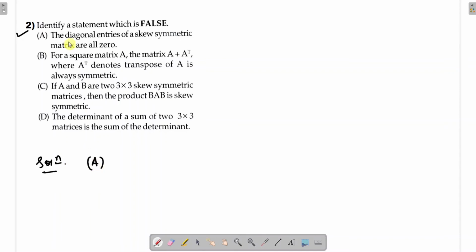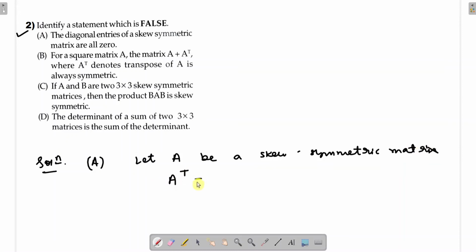A, we have to take one matrix which is a skew symmetric matrix. Let A be a skew symmetric matrix, right? Now what do you mean by skew symmetric? A transpose is equal to minus A. Okay, and if we write this A as Aij, then Aij transpose is equal to minus of Aij. Aij means the elements of the matrix A.